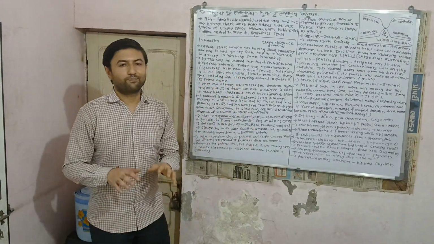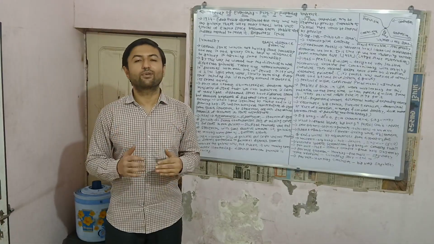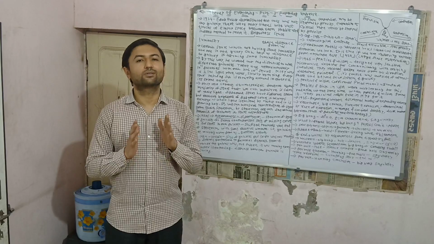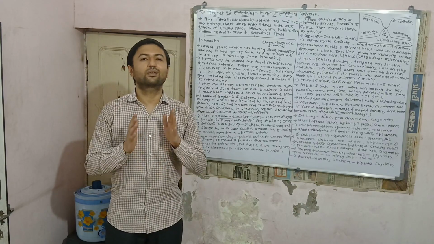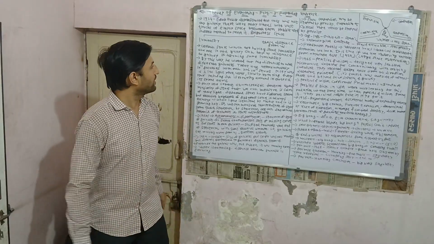We know that in our universe, there are approximately 10 raised to 11 galaxies, and in each galaxy, there are 10 raised to 11 stars. It means our universe has approximately 10 raised to 22 stars.